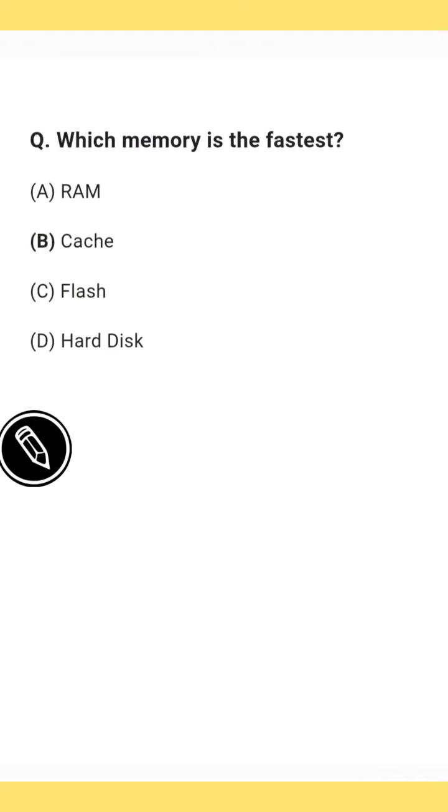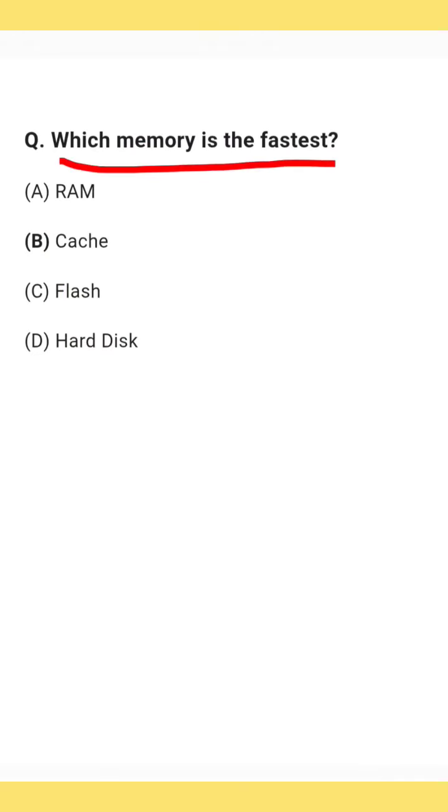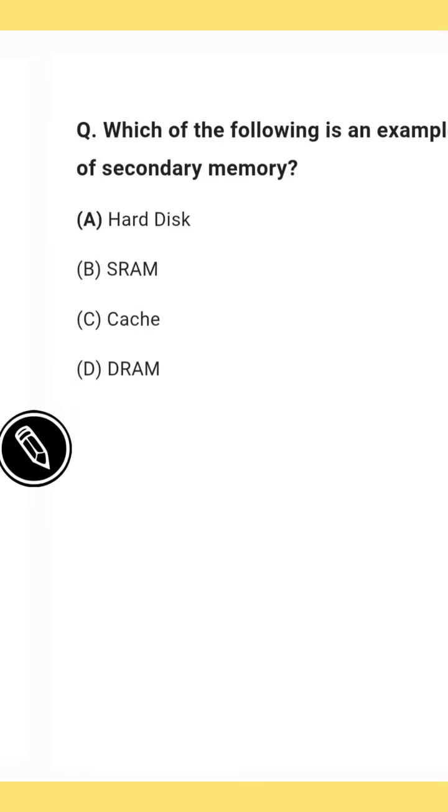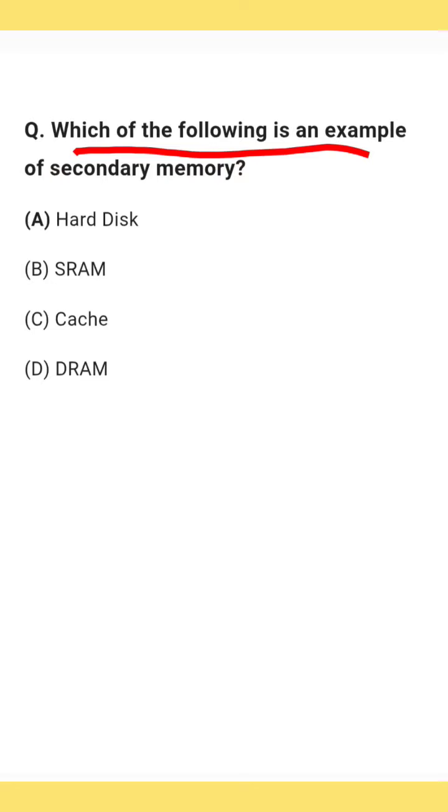Next question, which memory is the fastest? The right answer is option B, cache memory is the fastest memory. And next question, which of the following is an example of secondary memory? The right answer is option A. Hard disk is the best example of secondary memory.